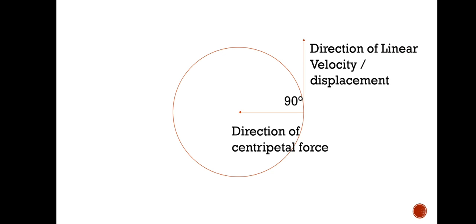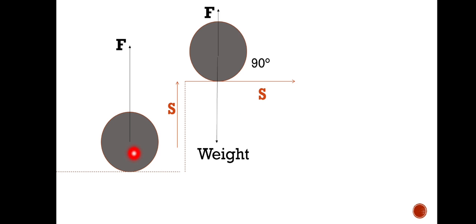Now see, next example we have. Suppose this one is a weight or a luggage that a coolie has lifted on his head. So suppose this s is the height up to which the coolie lifted this weight. At that time the force the coolie applied is in the upward direction, okay, and this displacement is also in the upward direction. So we will say some work is done, because force and displacement are both along the same direction, correct?